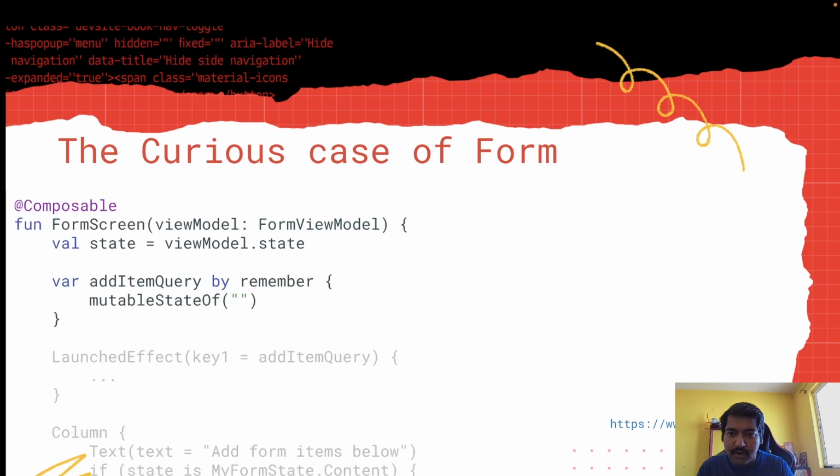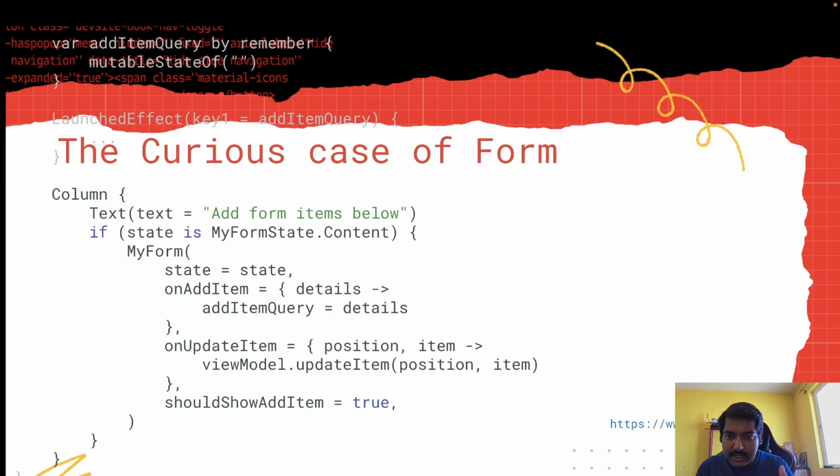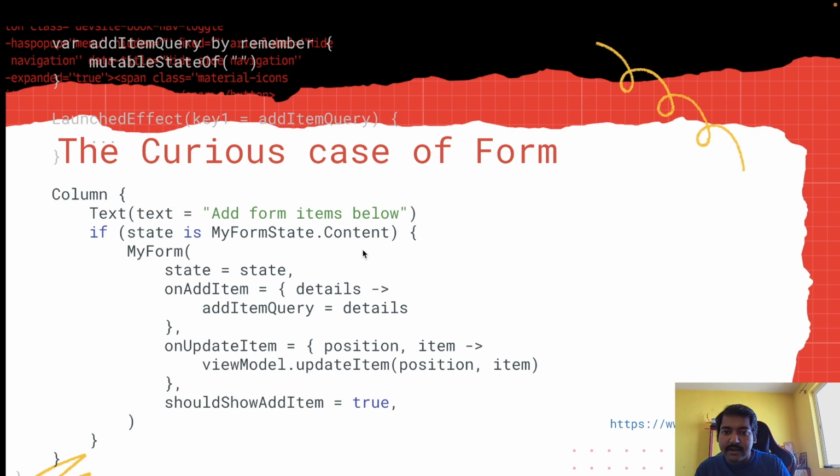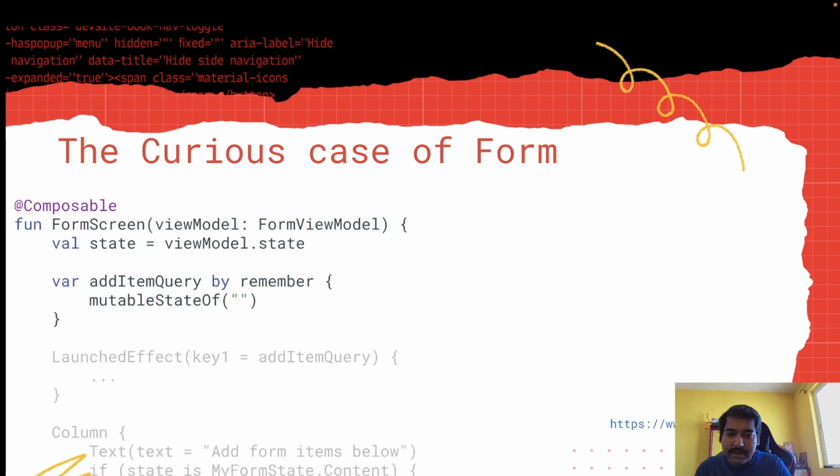So here you saw the form screen, and here the actual MyForm function, and here I am passing the state to it. This state is viewModel.state, and so this state is not exactly editable from MyForm, but I am updating the query on add item. So onAddItem is a callback, and whenever the user types something, onAddItem is called and that query will be updated here, and based on that we will do something that we'll talk about.